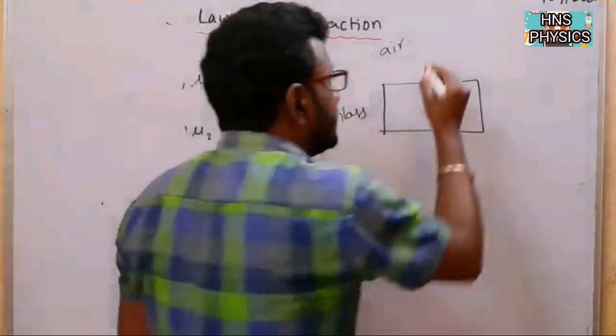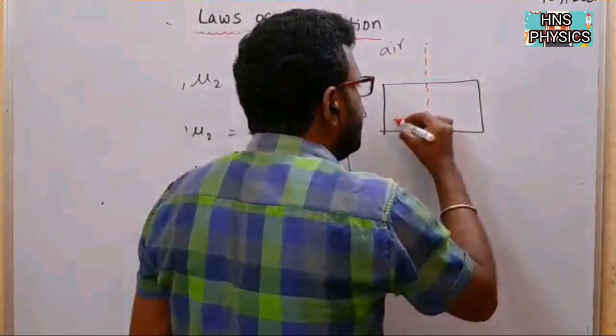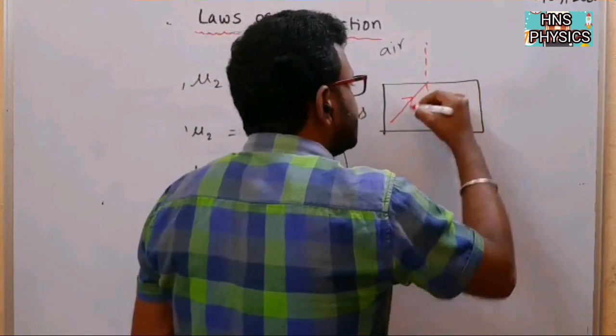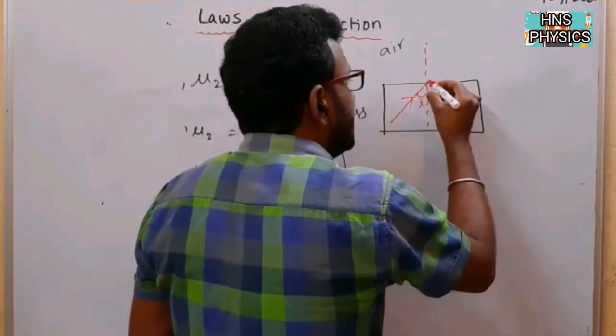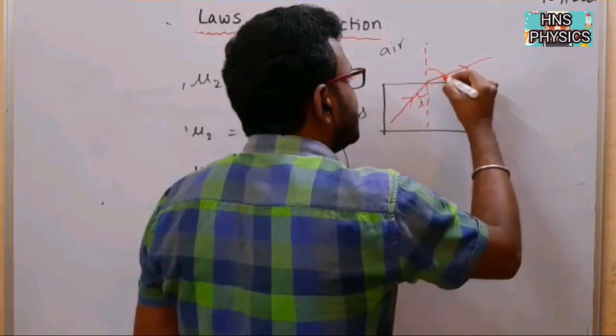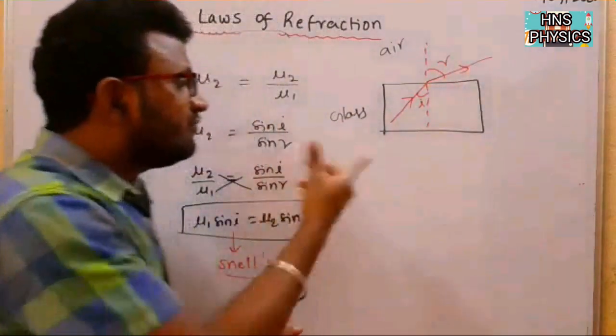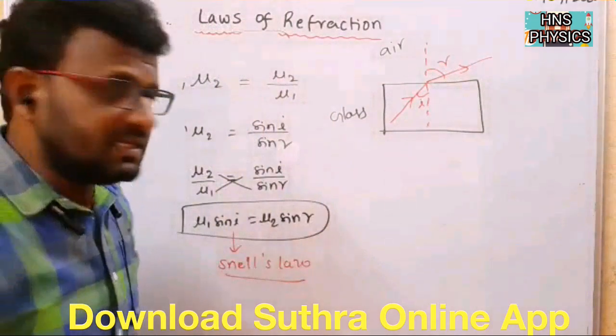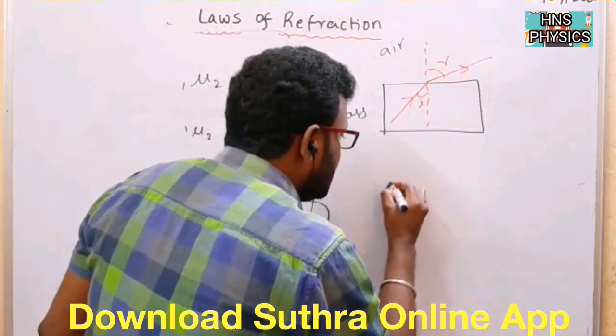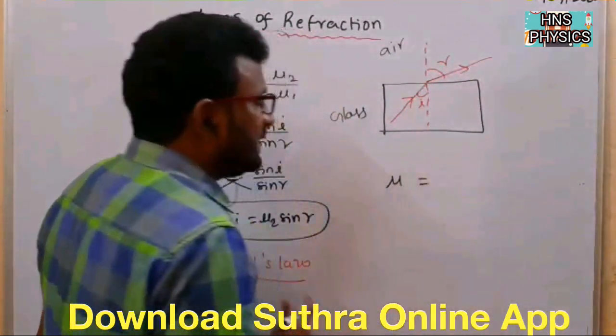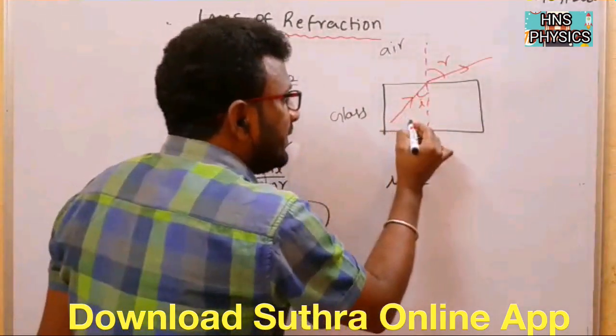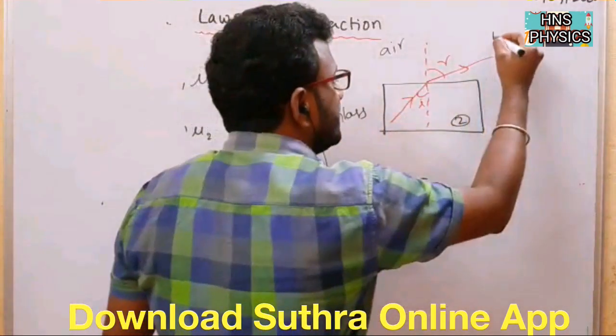How will it come here? See here, this is the normal line. This is called angle of incidence, and the ray bends away from the normal. This is called angle of refraction. So how can we write the refractive index in this case? Mu is equal to, the ray is passing from medium 2 to medium 1.